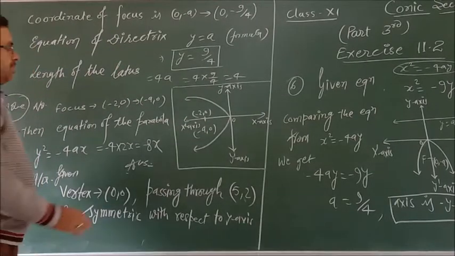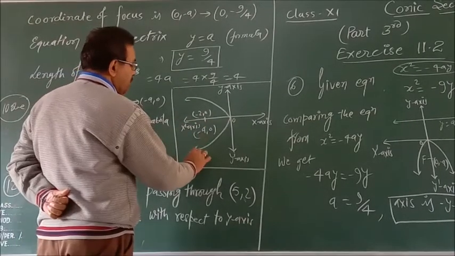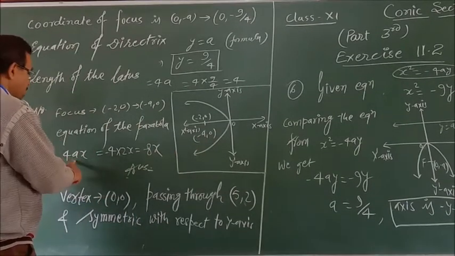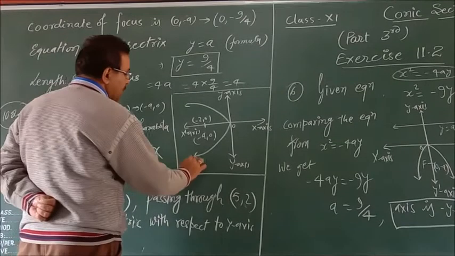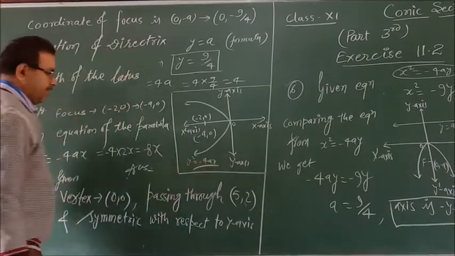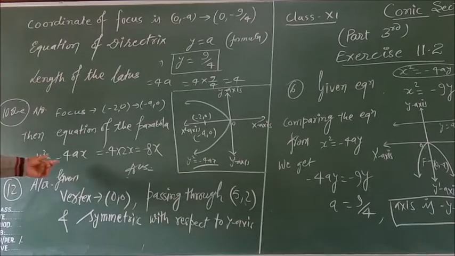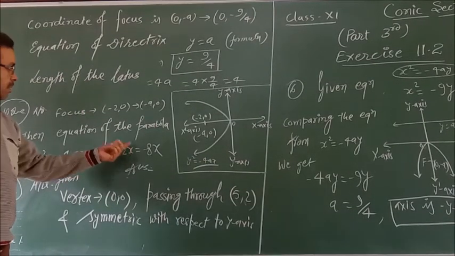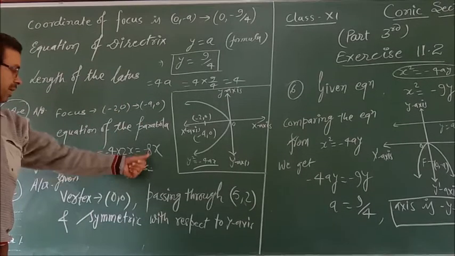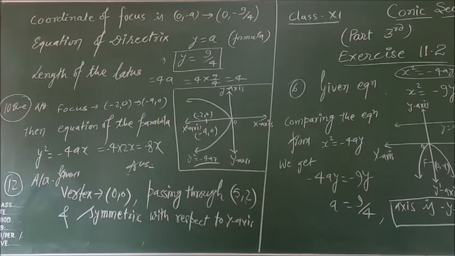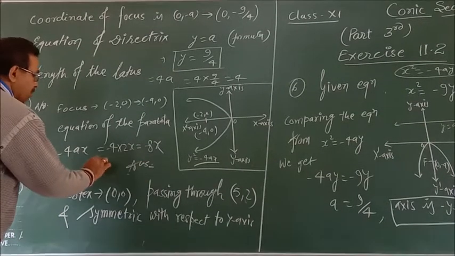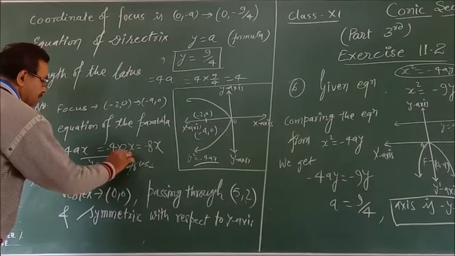In this way, the equation will be y square is equal to minus 4ax. After putting the value of a equal to 2, we get the required equation of the parabola: y square equal to minus 8x.